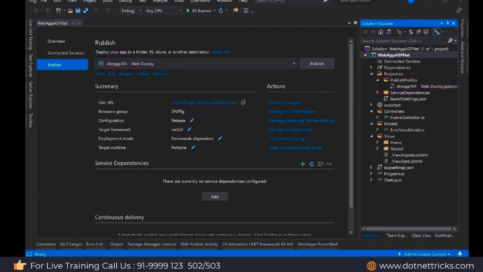Every time you're willing to change something, you have to create a new profile. This is the option to create a new profile. Here, one profile is added again. As it's added for 101, it will add it for 102 as well.